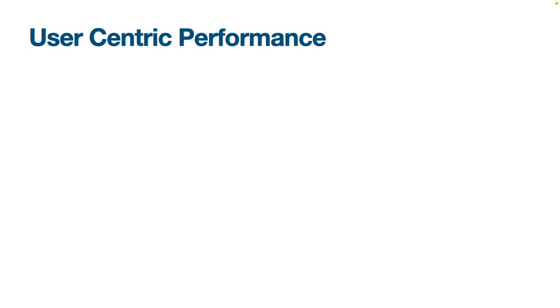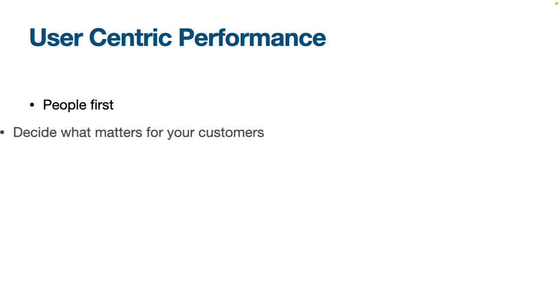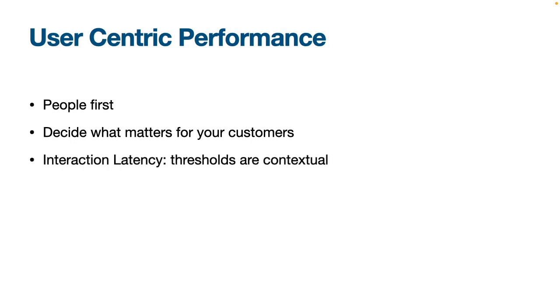So generally, to summarize, people first. You need to think for yourself what's important in your app. If you're doing video, obviously, or a Twitter feed, you want scrolling to be fast. But what's important for you? The thresholds are contextual, it really depends on app startup and all that. That's why you'll see different values. But when it comes to motion, you do have to aim for every frame.